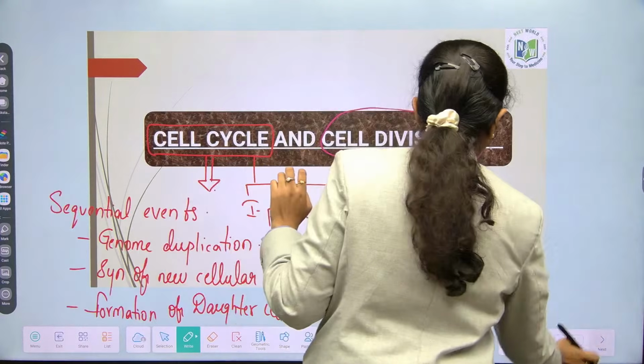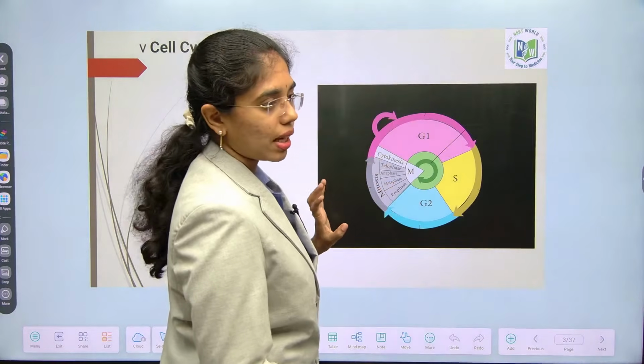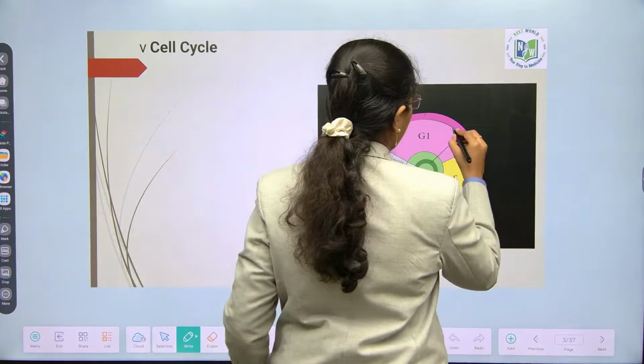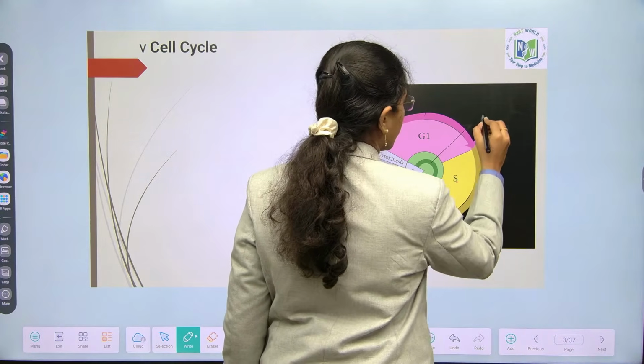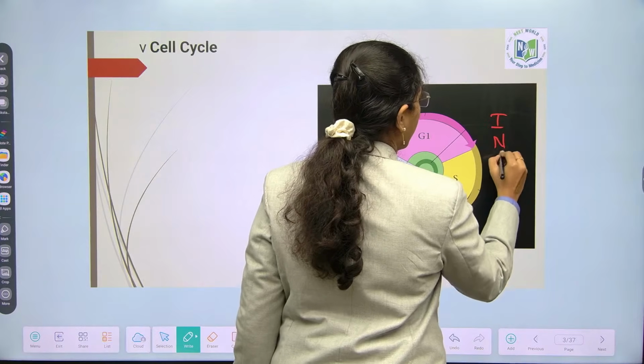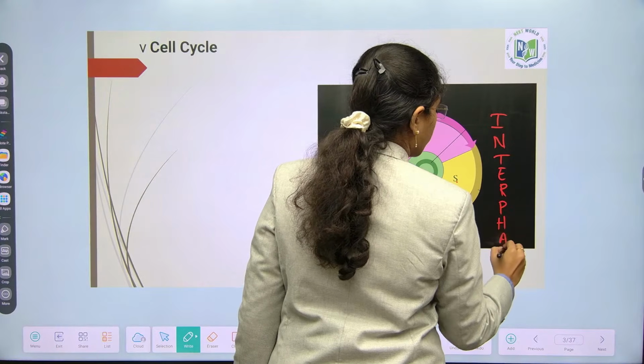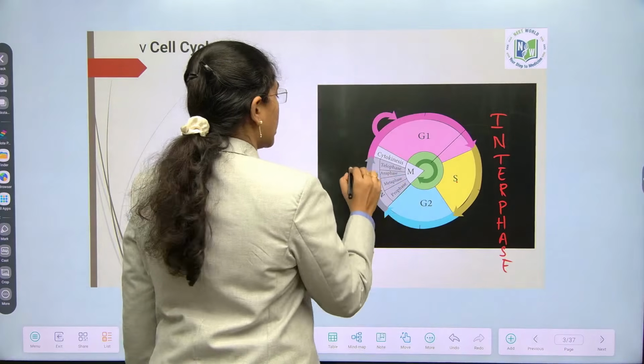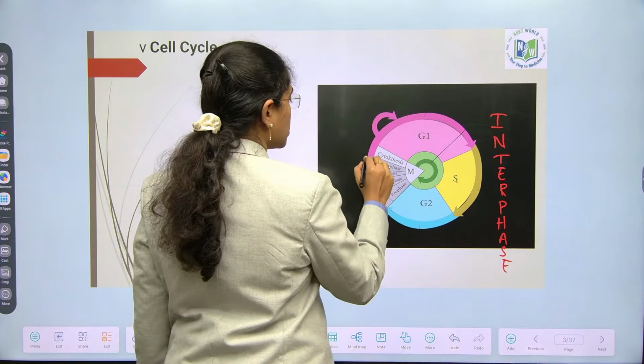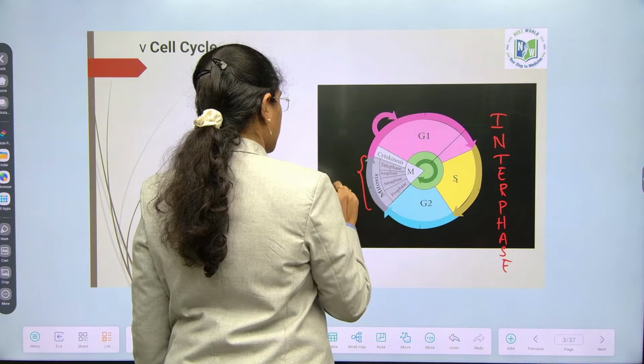So here if you see, interphase includes 3 subphases again, which is G1 phase, S phase and G2 phase. This is under interphase. M phase includes karyokinesis and cytokinesis.